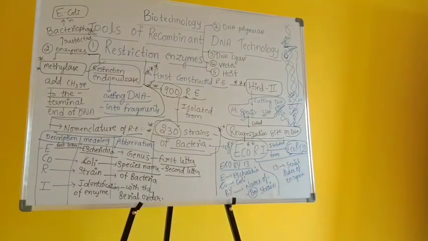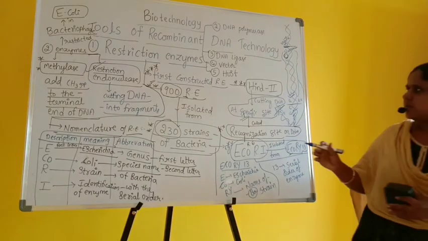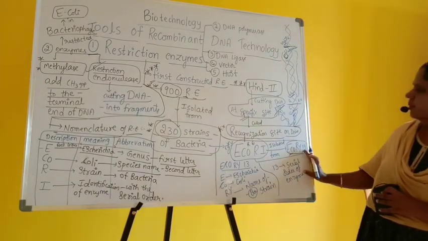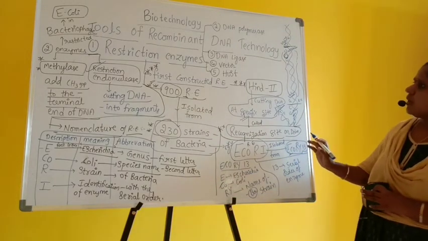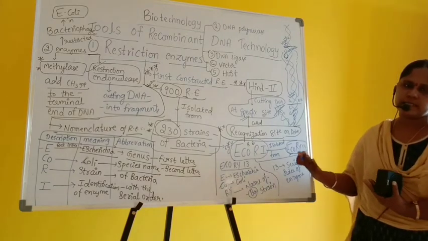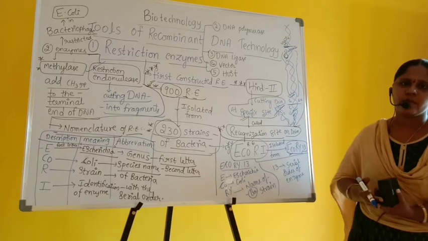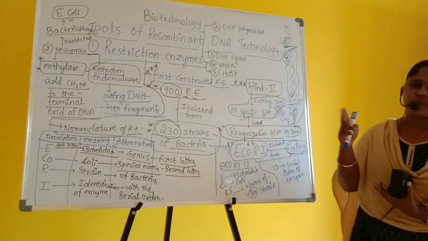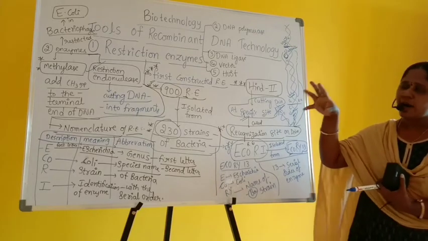So restriction enzymes play a very important role. Why? Because if I isolate the DNA from the source organism, I have to make a cut because I want to take the required DNA.